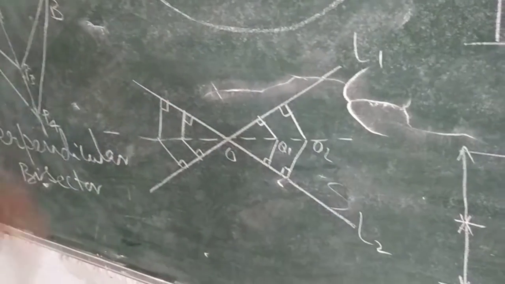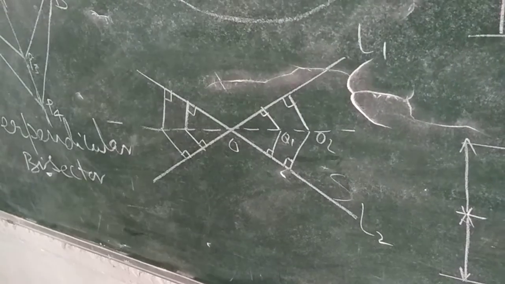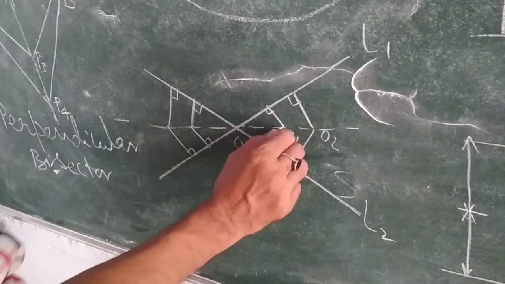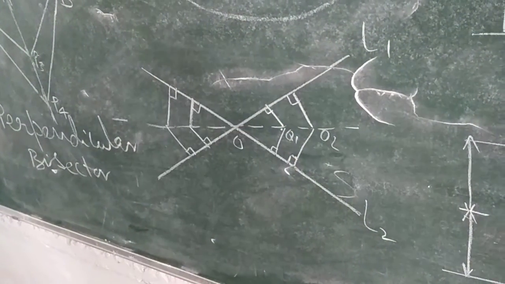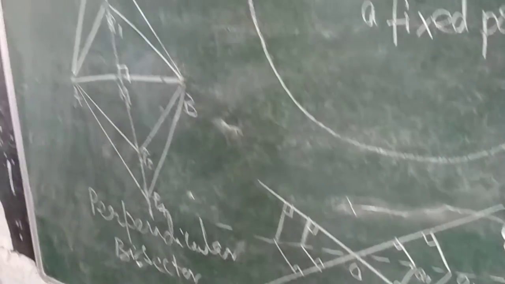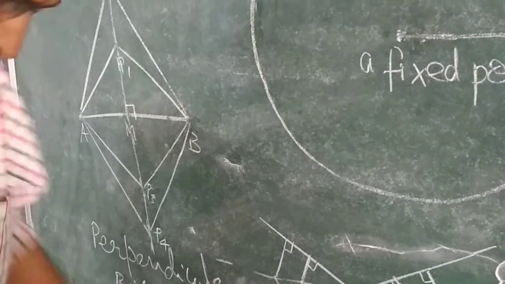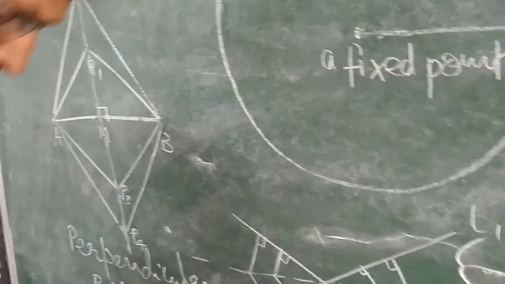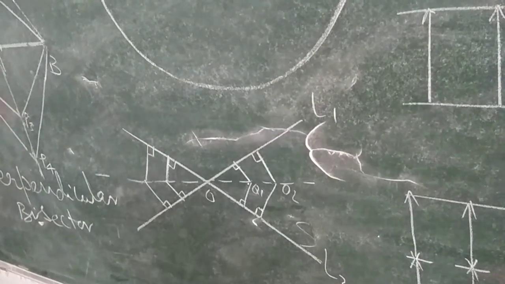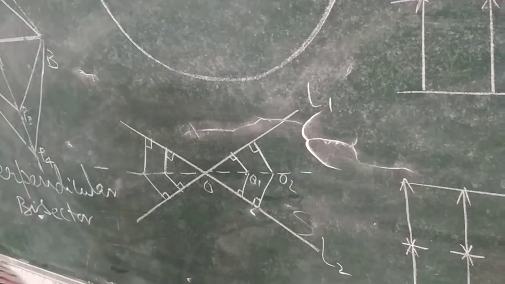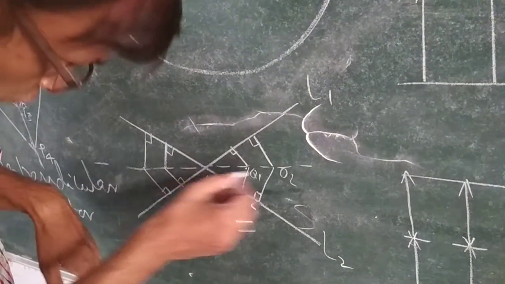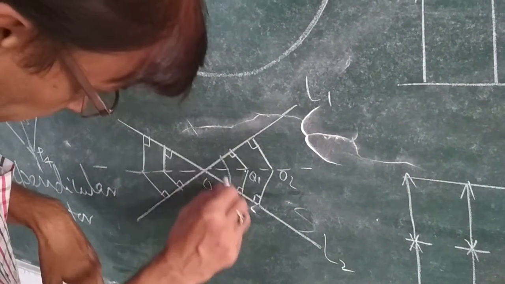Now, the next figure: there are two intersecting lines and our point P is moving in such a way that it always keeps a fixed distance from the two given lines. Here you see, there were two fixed points and the point was moving keeping a fixed distance from the two given points. Here the point is moving in such a way that it always keeps a fixed distance from the two given lines. So how does it have to move? It has to move along this angle bisector.